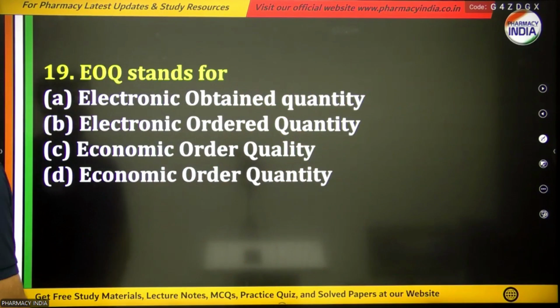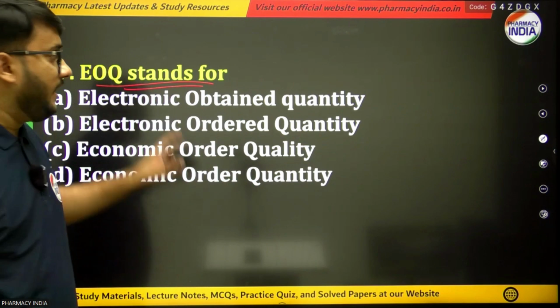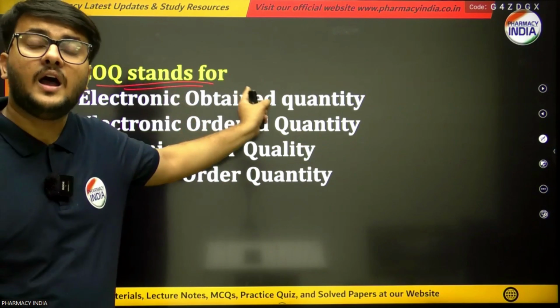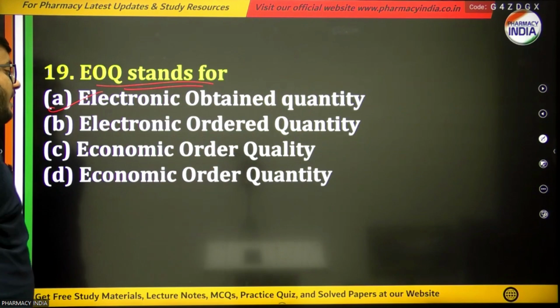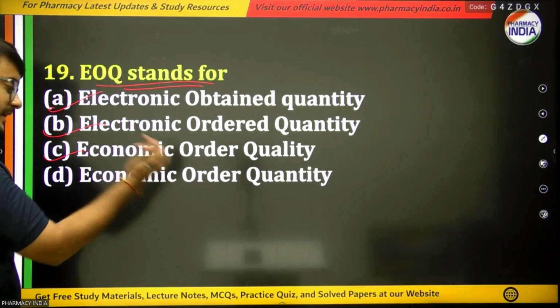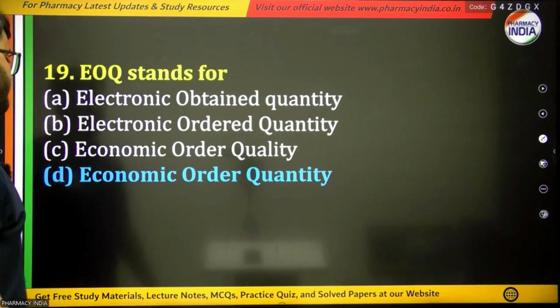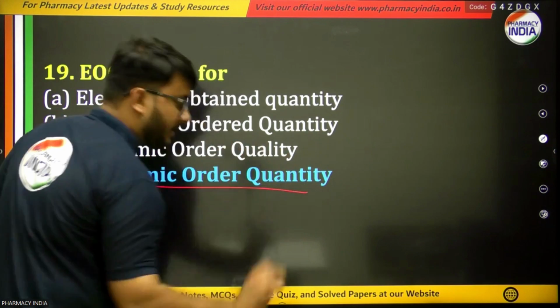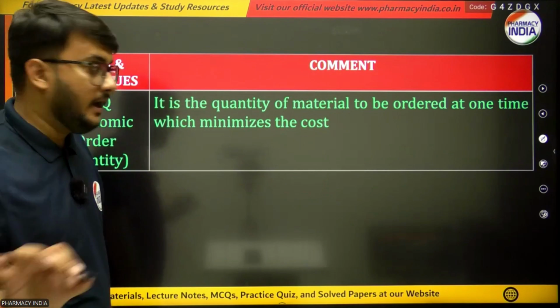Next question is, EOQ stands for. It is a method of inventory control. Options are electronic obtained quantity, electronic order quantity, economic order quality, or economic order quantity. And the right answer is option 4, that is D, economic order quantity. It is an inventory control technique.